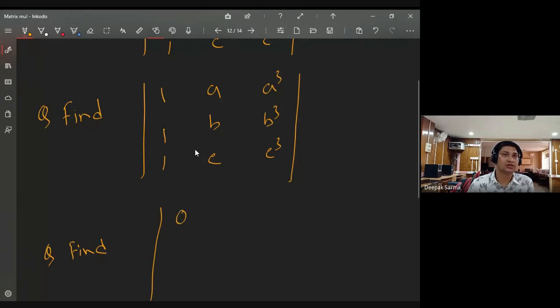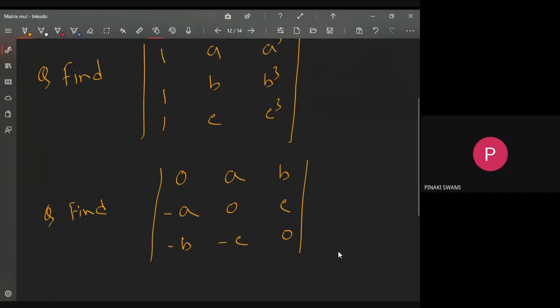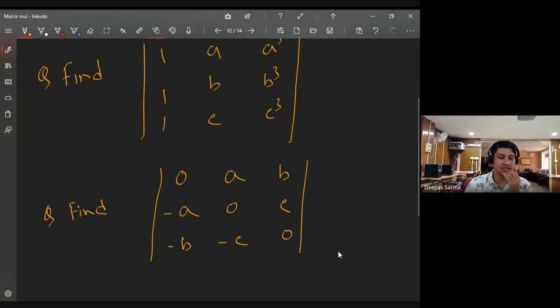Suppose 0 here, A here, B here. Then minus A, 0, and C here. Then minus B, minus C, 0. So is this a special matrix? Can any of you tell me? The last one? What kind of specialty is that?